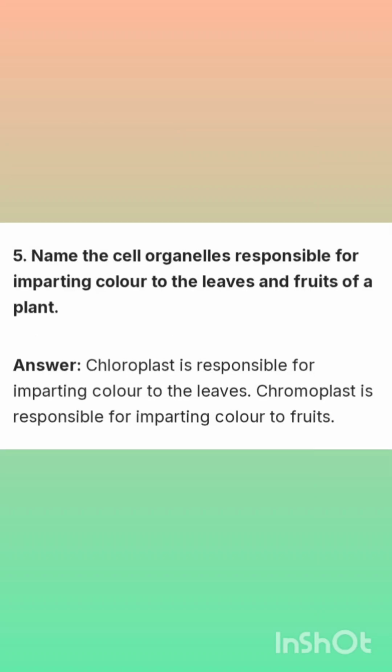Question number 5. Name the cell organelle responsible for imparting color to the leaves and fruits of a plant. Answer: Chloroplast is responsible for imparting color to the leaves. Chromoplast is responsible for imparting color to fruits.